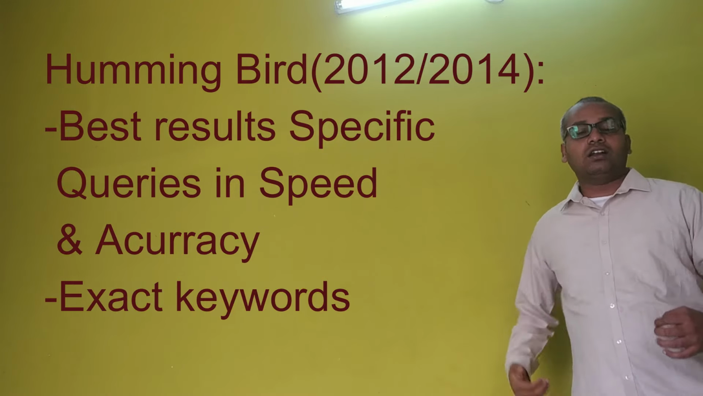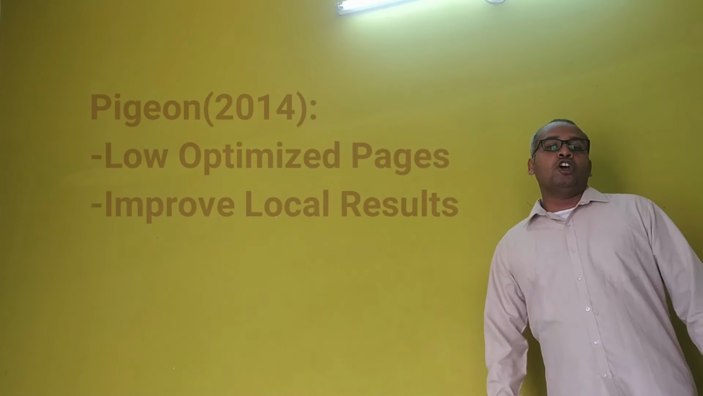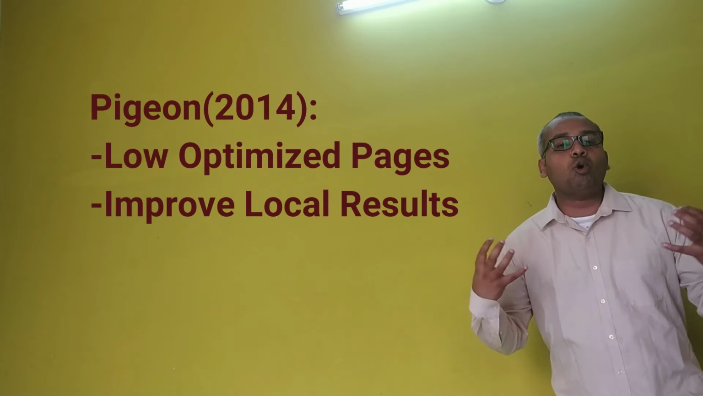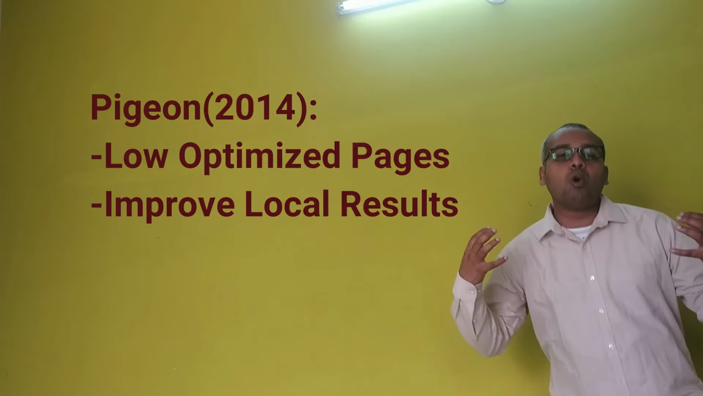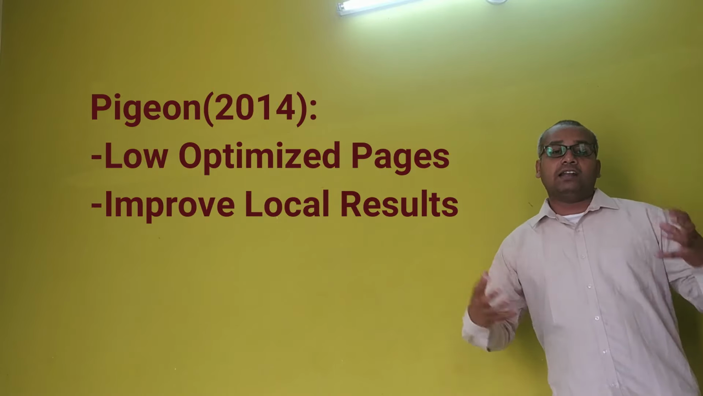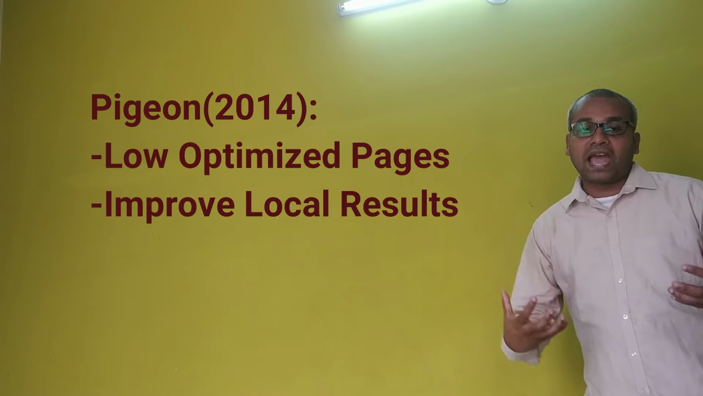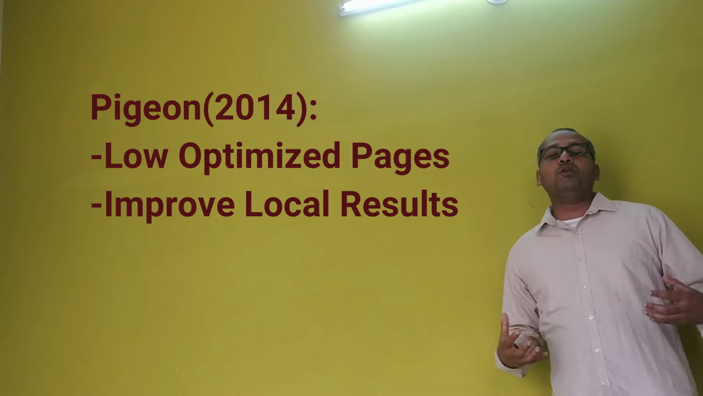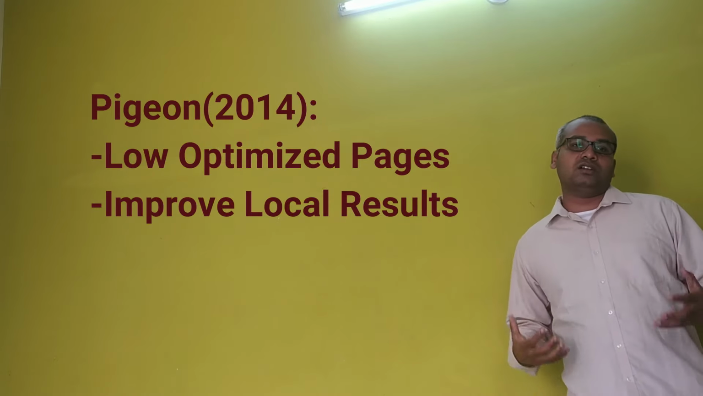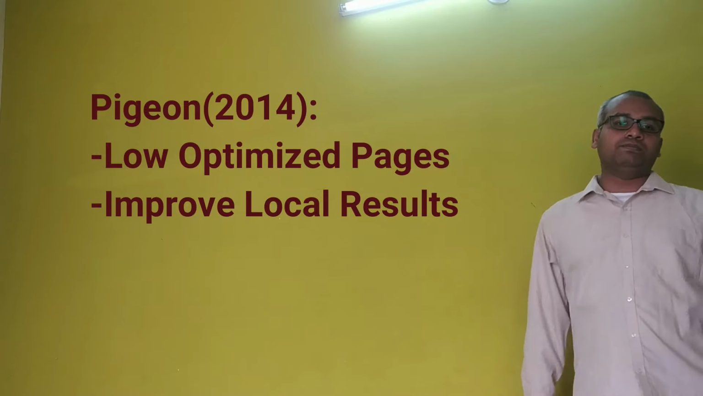Now we move to the Pigeon algorithm. It was started in 2014. The main impact of this algorithm is on pages with low optimization or low optimized services. One more impact of this algorithm is improving the local search results.